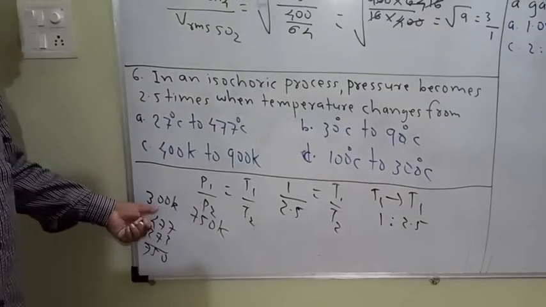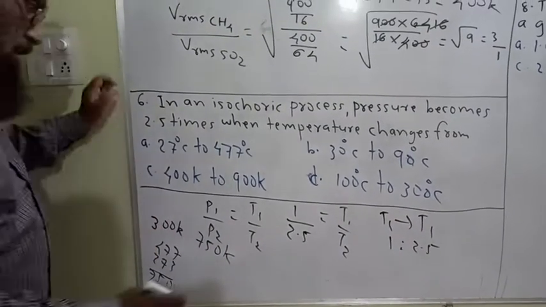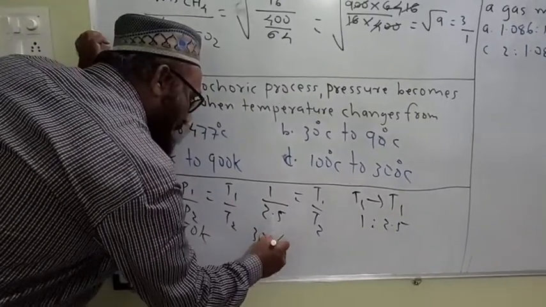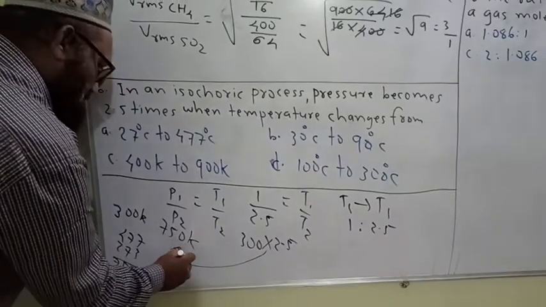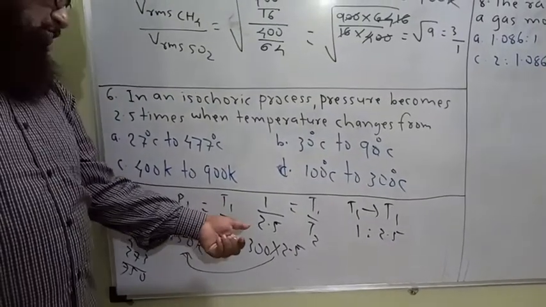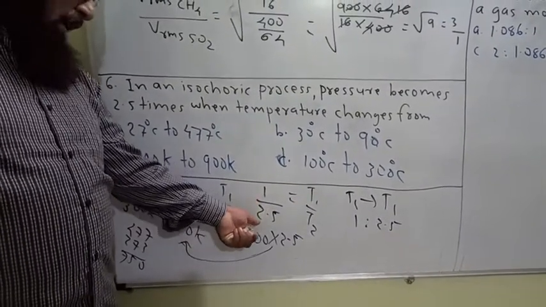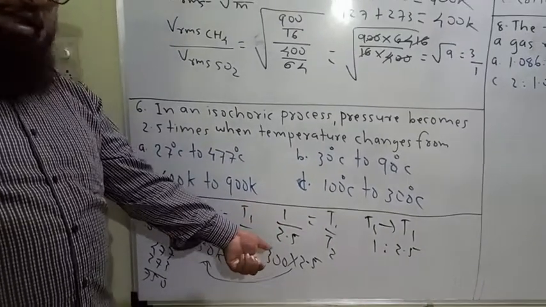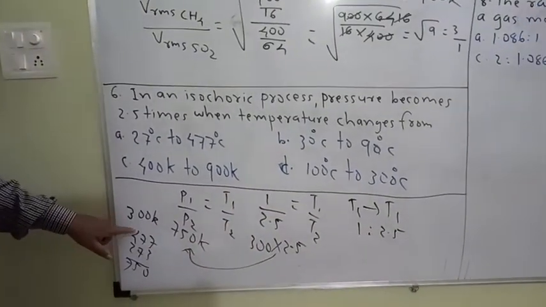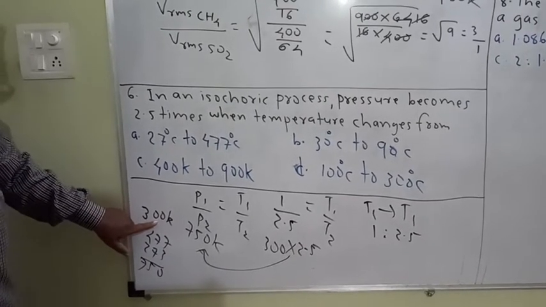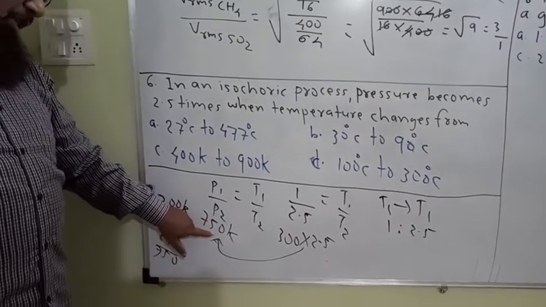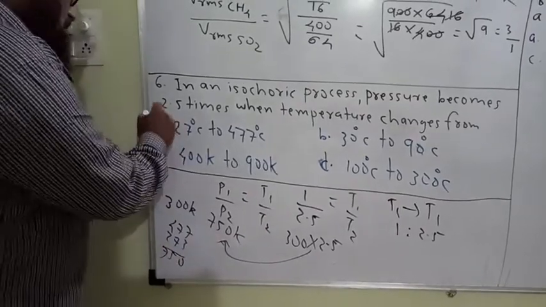Now, what is the 300? If we multiply 300 by 2.5, we get this temperature. As pressure changes 2.5 times, from 1 to 2.5, if 300 Kelvin is the initial temperature, the final temperature should be 750. A is the correct option.